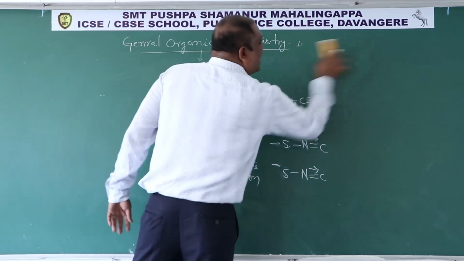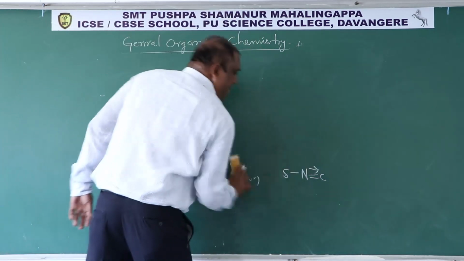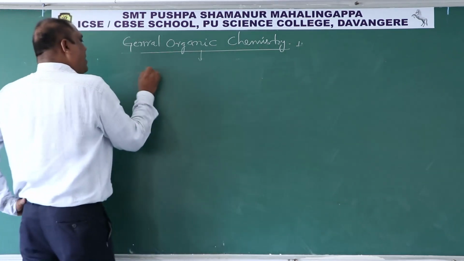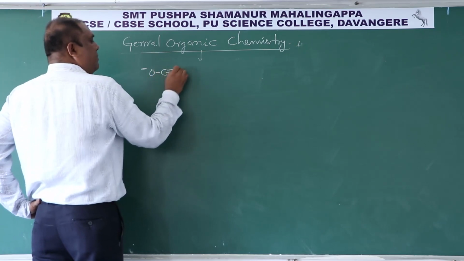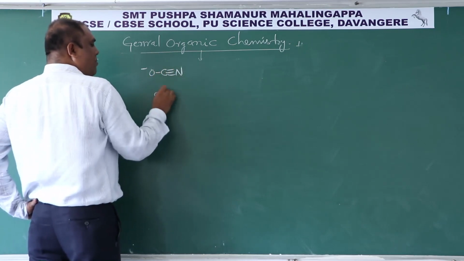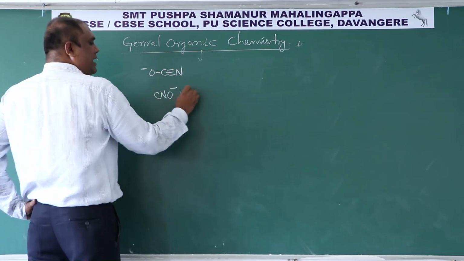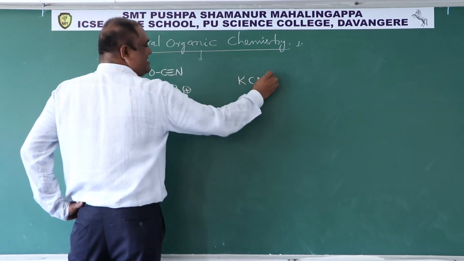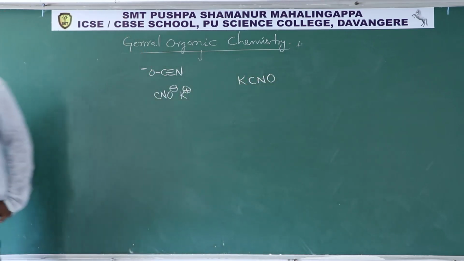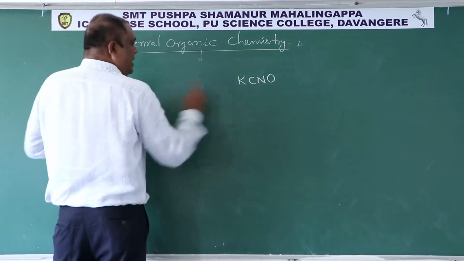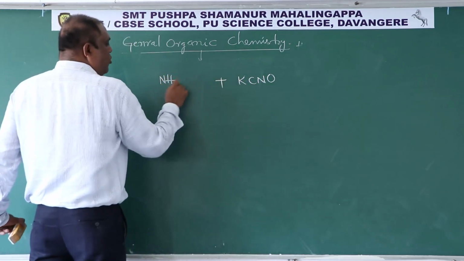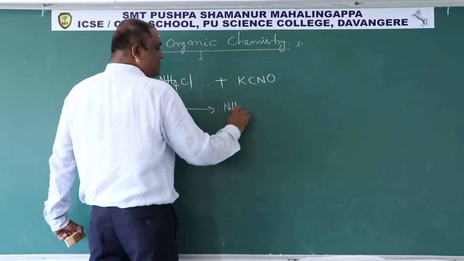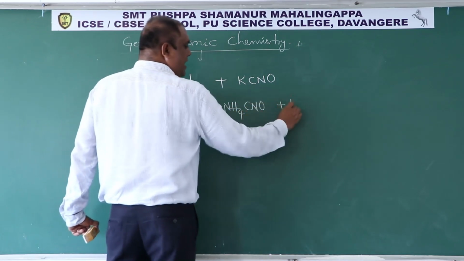So here the scientist Wöhler, what he did, he has taken the OCN minus ion, O minus with a triple bond to N, which I write as CNO minus ion, and this is attached to K plus. Then this is called potassium cyanate salt. This potassium cyanate salt is heated with ammonium chloride. Then we will get ammonium cyanate and potassium chloride.